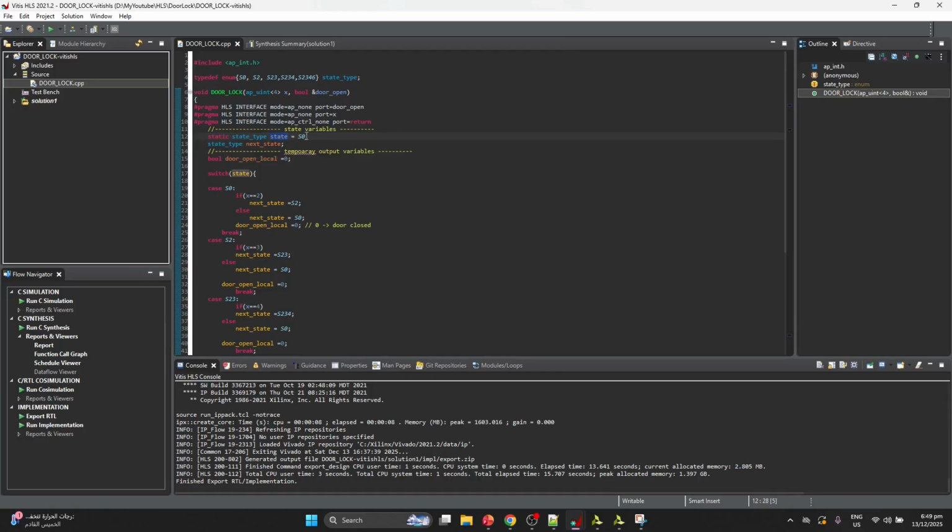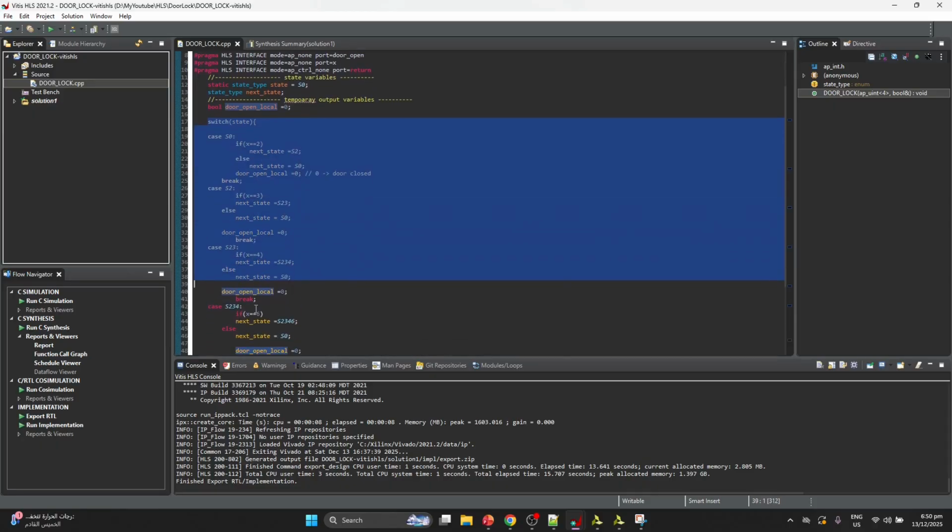The state variable is initially assigned as 0. The state_type is another variable we declared here. Then the local variable for our main output, which is open local, is initially assigned 0. 0 means closed.